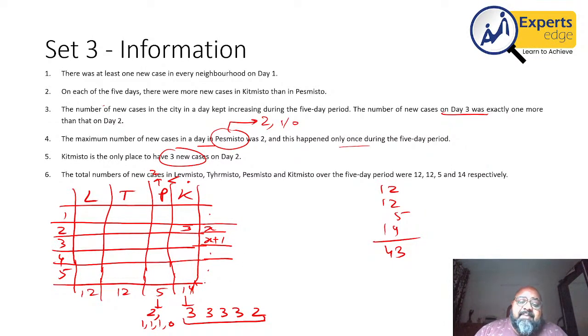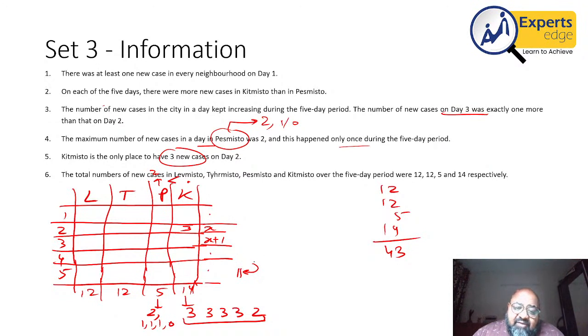What is the maximum number of cases that can happen on day 5? That will happen when all of these values are maximum. So this is 3, 3, 3, 9 and 2. The maximum possible cases here is 11, when L, T and K have a value of 3 and P has a value of 2, which are the maximum values for those neighborhoods.